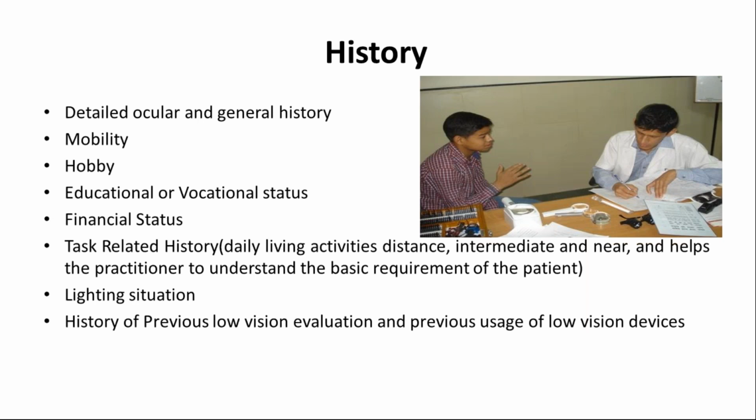And even history of previous low vision evaluation and previous use of low vision devices is important. If you get the idea that he was using low vision devices before but was a failure with them, then we can find out why he failed. Now at least we can counsel him in the proper way, teach him, guide him, train him to use the devices properly. Suppose he's using the devices and is fine, but still we can suggest better new technology devices. So it is very important to take previous use and evaluation and device history.